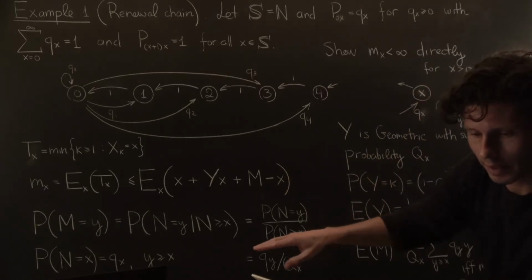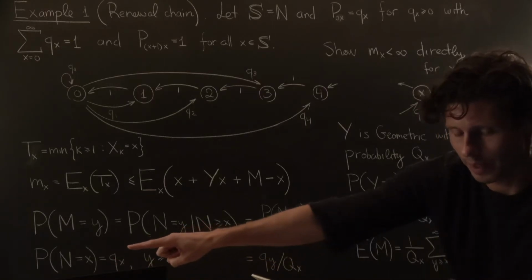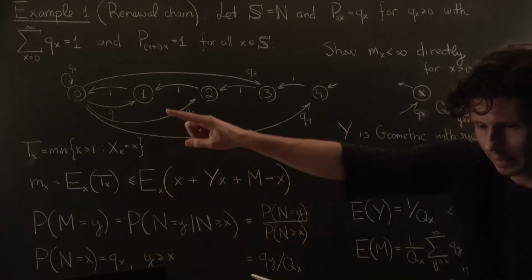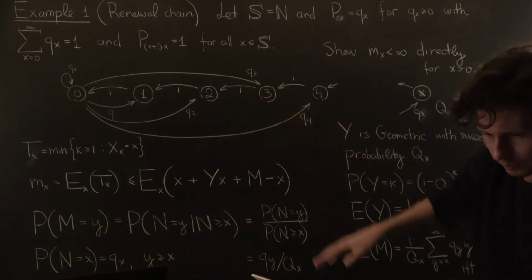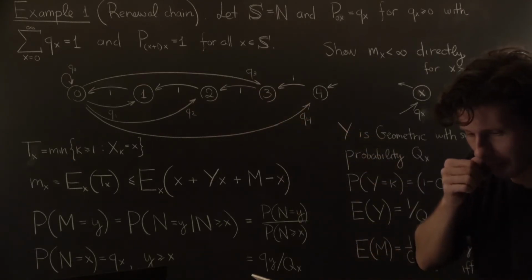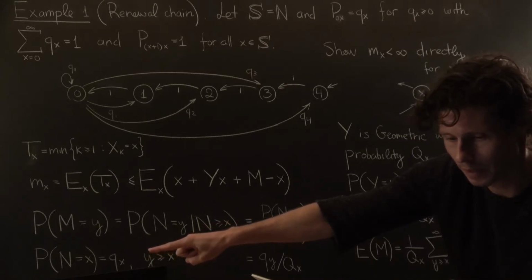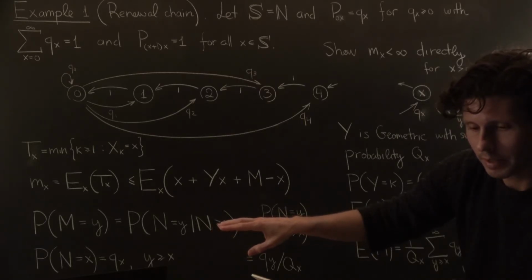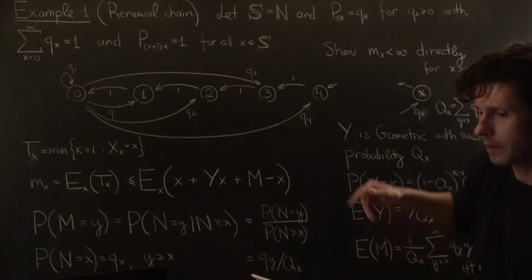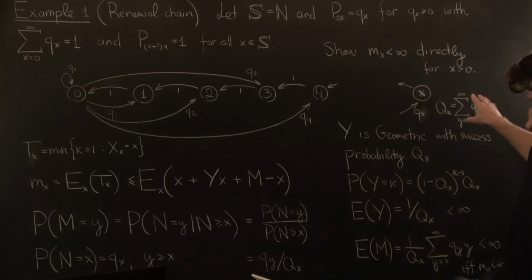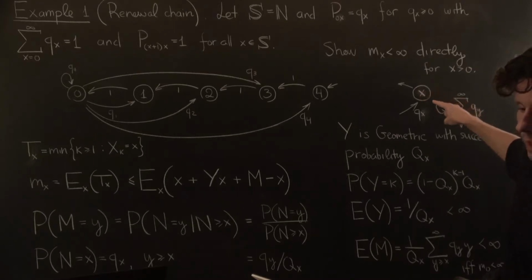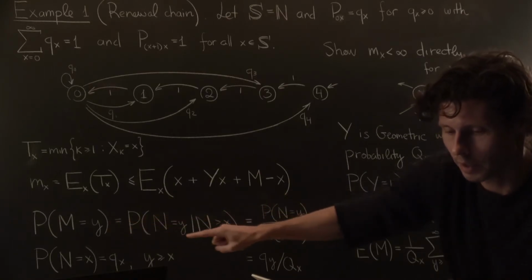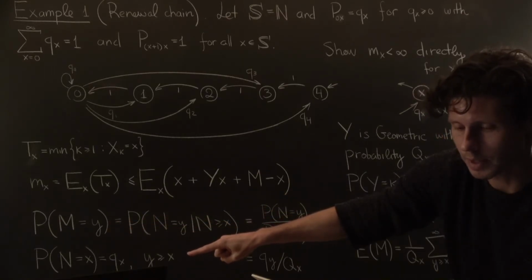And so now we're looking for the definition of this random variable m. Well, take a random variable n first. What's n? N is the state that I move to from 0, regardless of what's been happening. It has distribution q. But I'm looking for m, which is not quite n. The reason is that m was defined as the state on which we land, given that we've exceeded the state x. And so by definition, m equals y, and y has to be greater than or equal to x because we must exceed x.